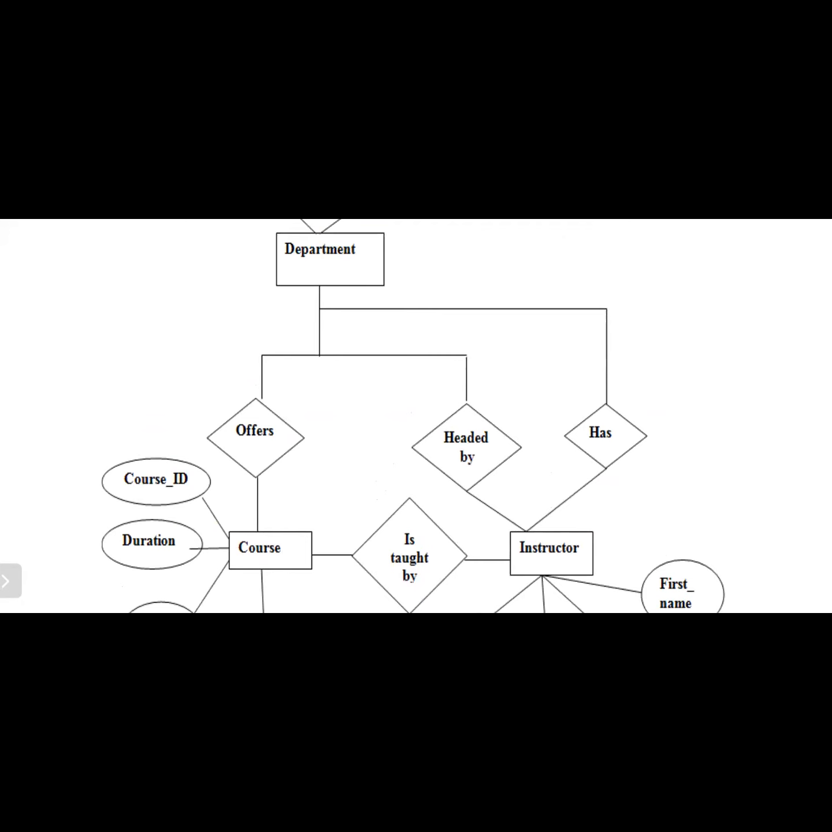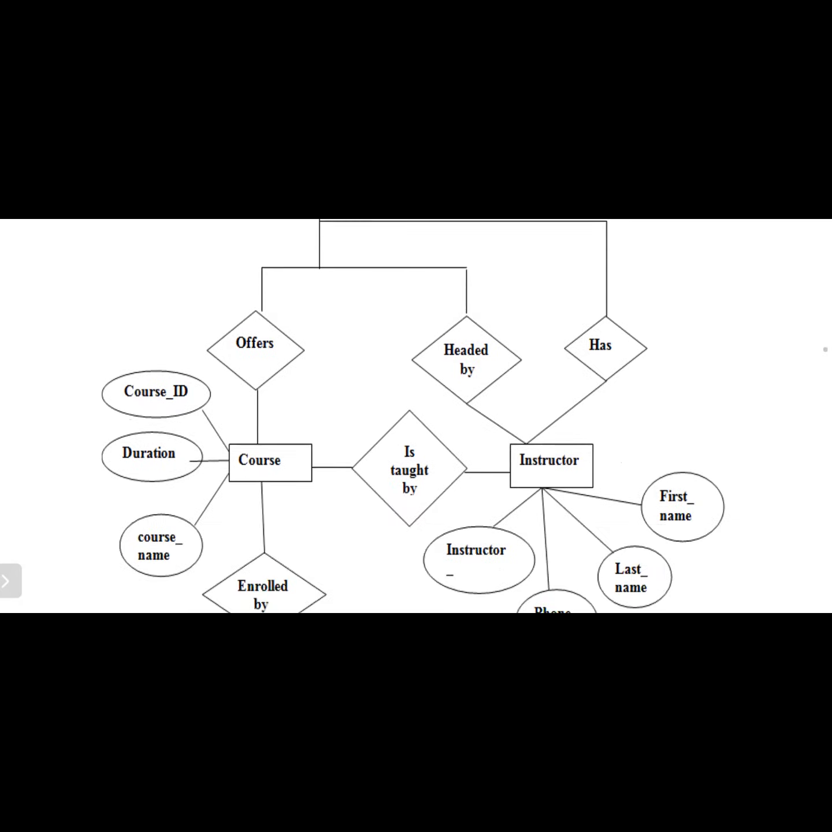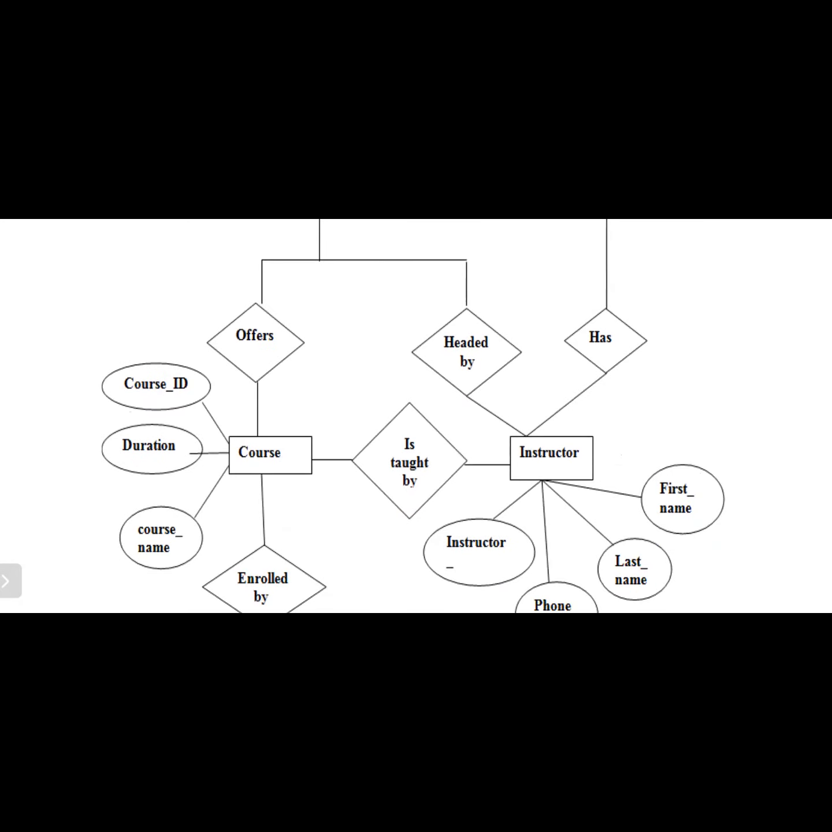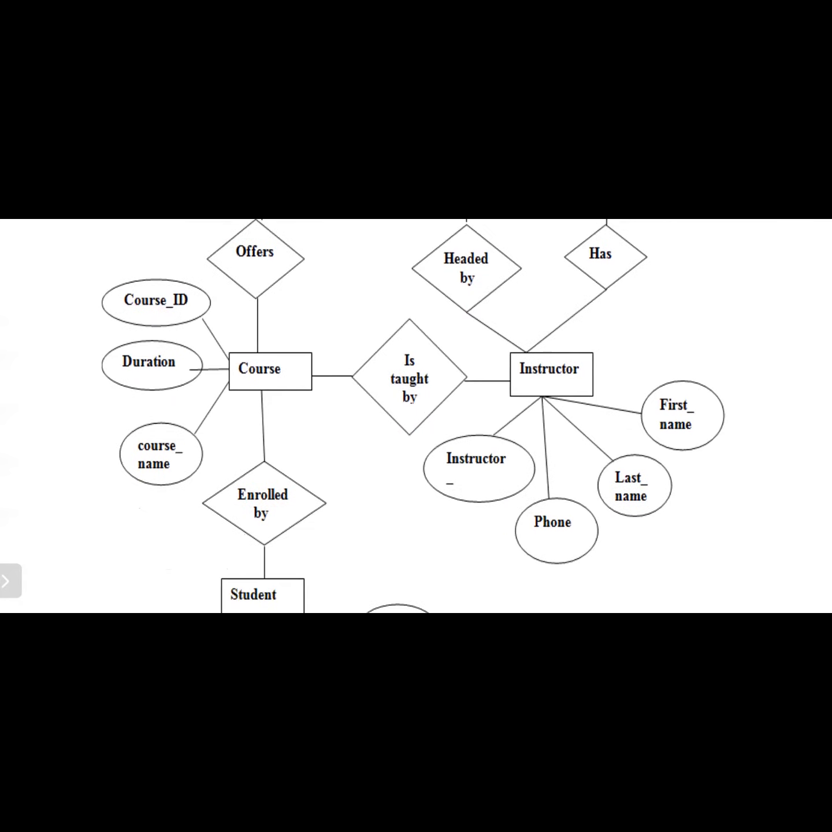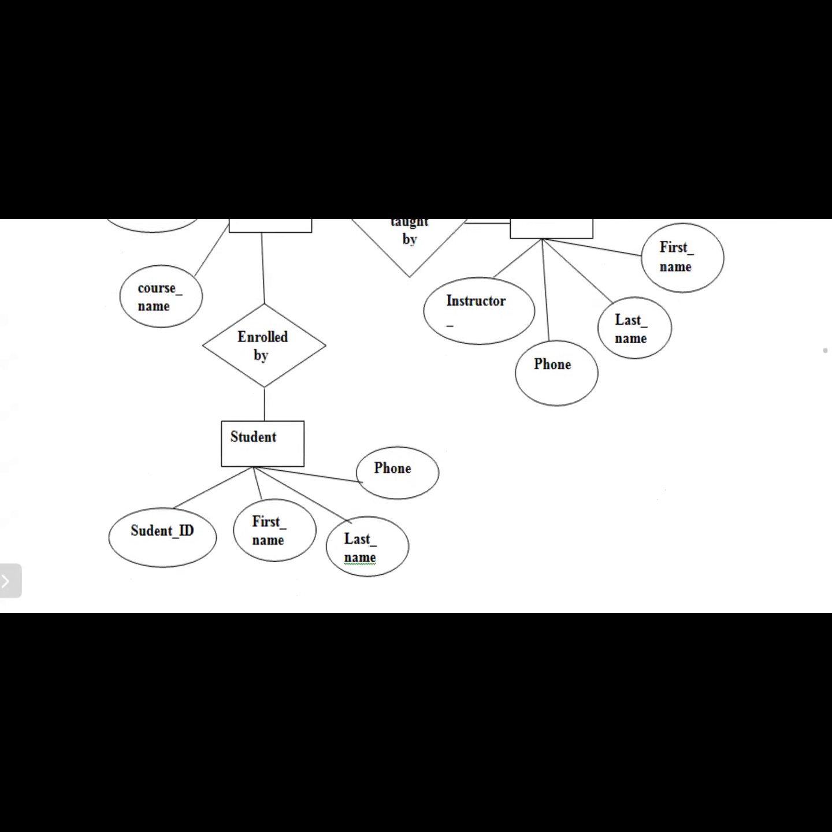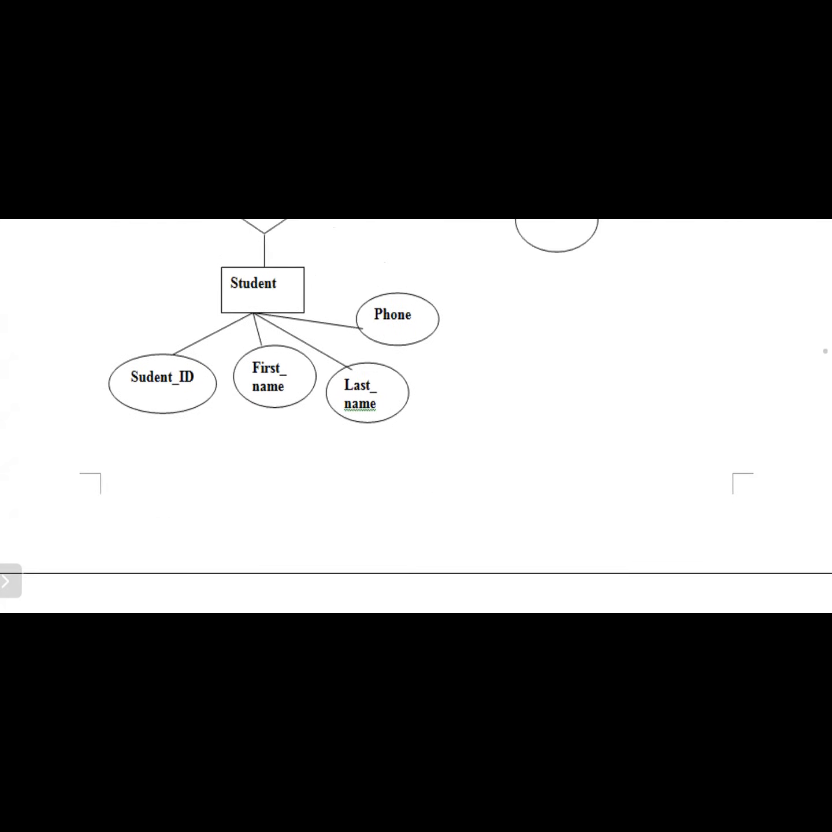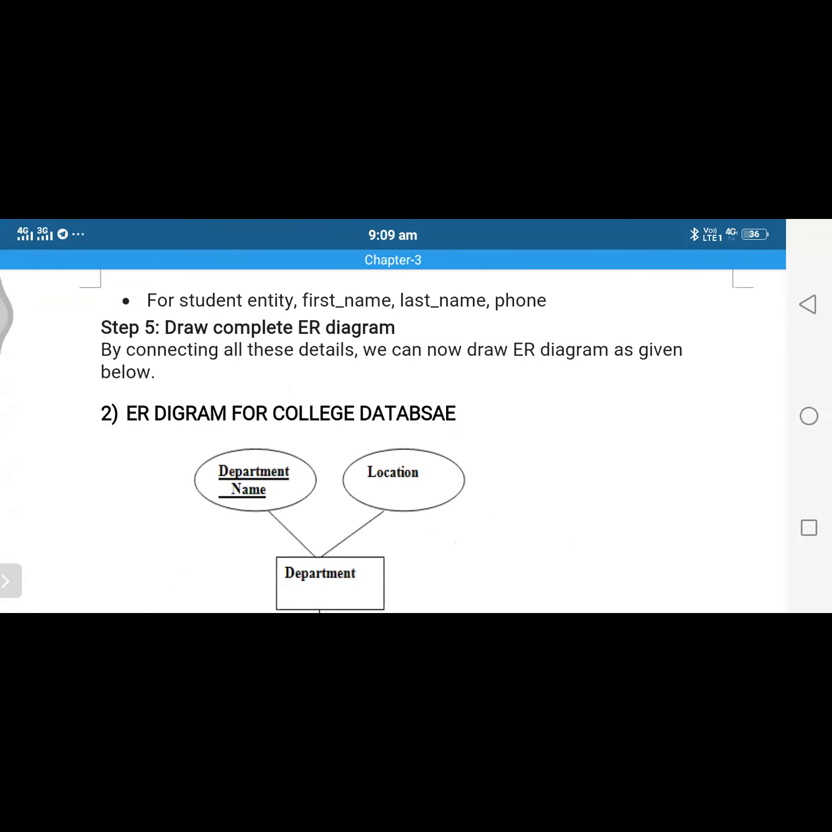The next one is that this instructor has a relationship with the department. At the same time, he is teaching that subject. So the relationship between course and instructor is taught or taught by, meaning teaching the course. Now, what are the attributes for the instructor? Instructor ID, first name, last name, and like that, and student details like this. In this way, you can draw the ER diagram.